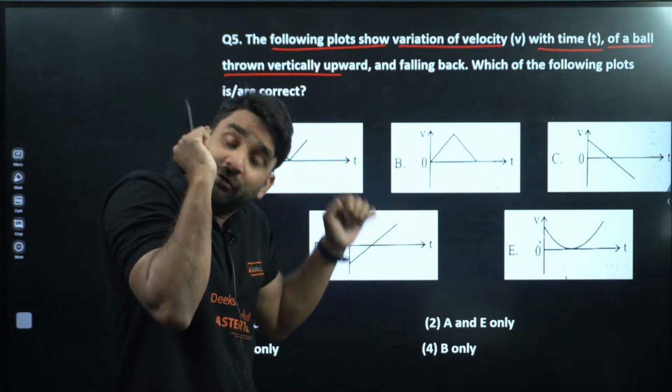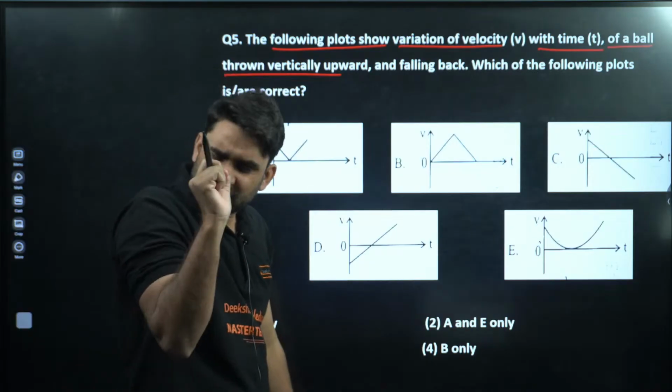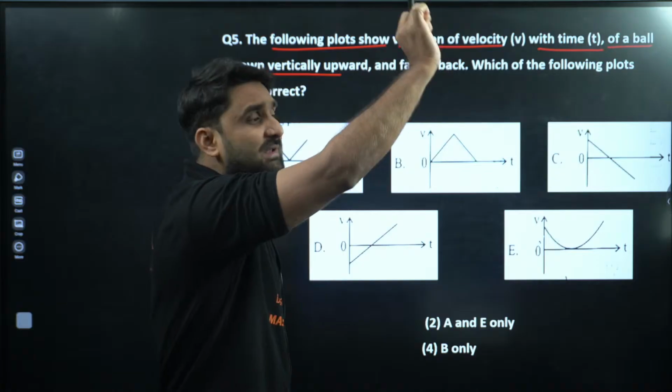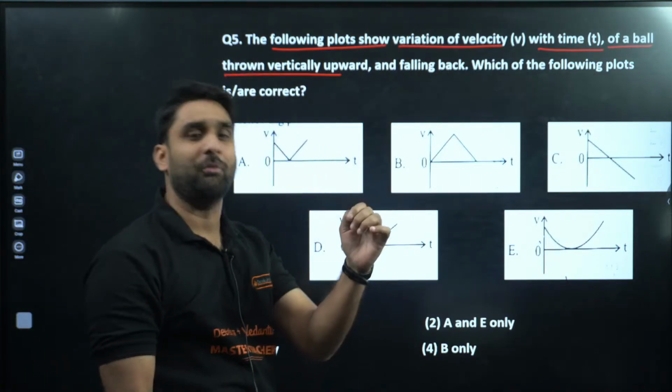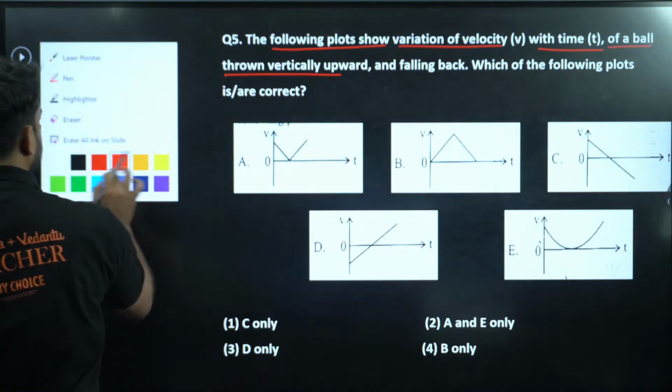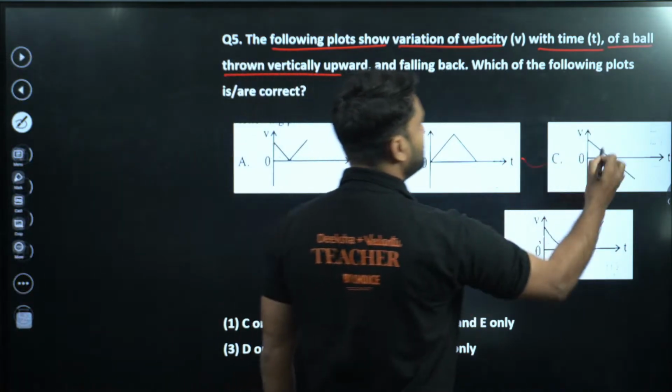It means for a fraction of a second, for just a little while, the velocity of the ball will be 0 and the ball will start moving in the different direction. It means opposite direction. First positive, then negative. So can we see here? This option, positive, negative, is correctly representing.